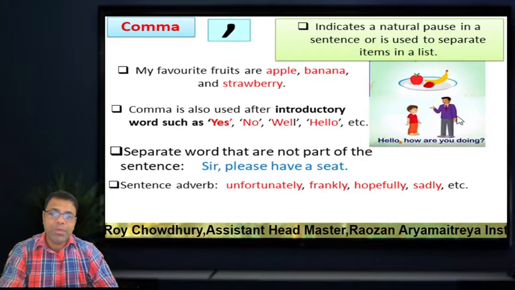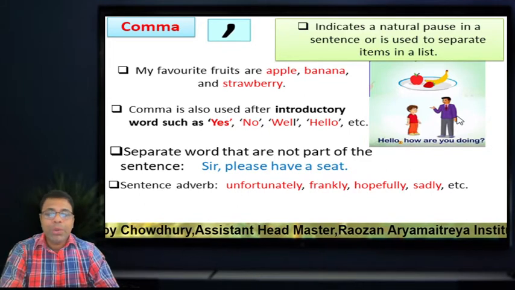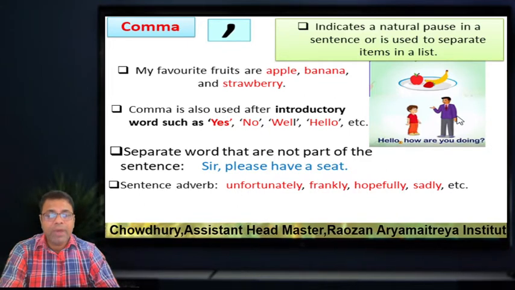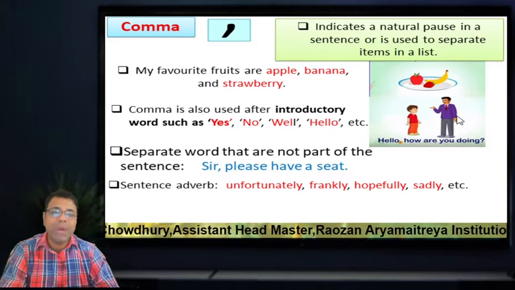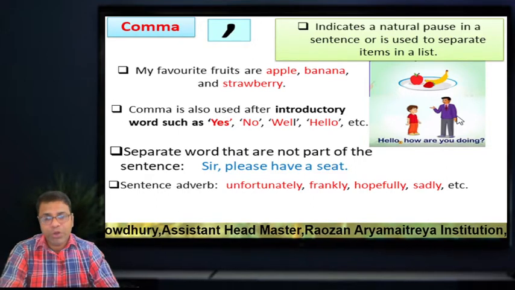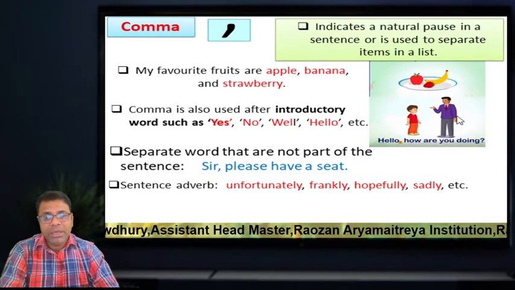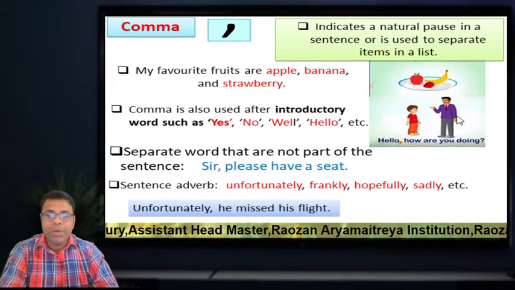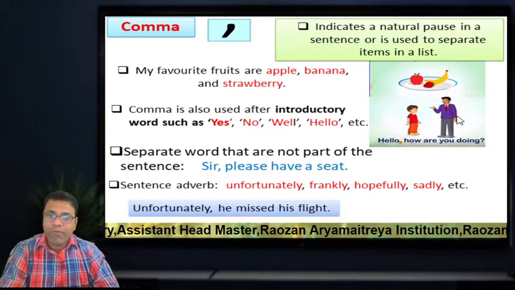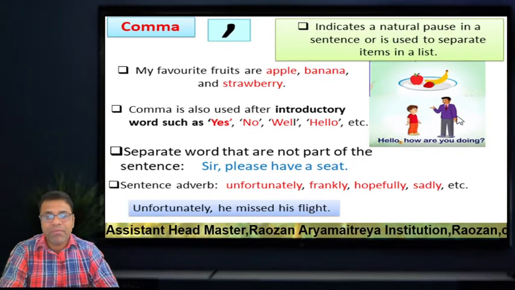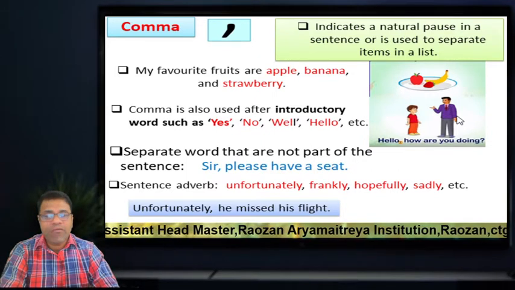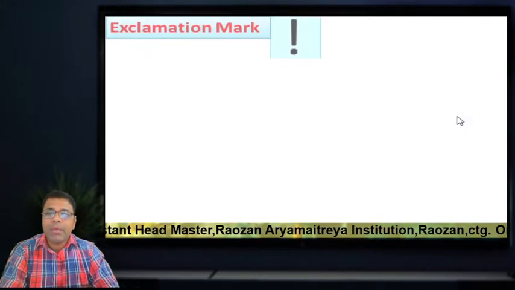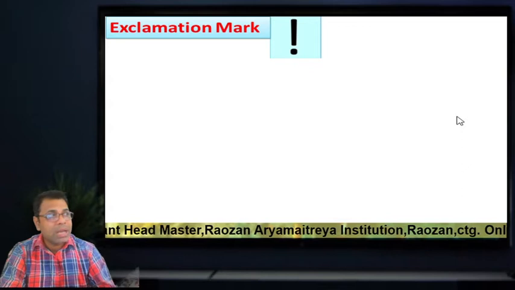This is also very important. Whenever we use any sentence adverb, after the sentence adverb we must use a comma. Unfortunately, hopefully, sadly, etc. These are sentence adverbs. Look at the sentence: Unfortunately, I missed the flight. After unfortunately, we must use a comma. Then come to the next one, exclamation mark.